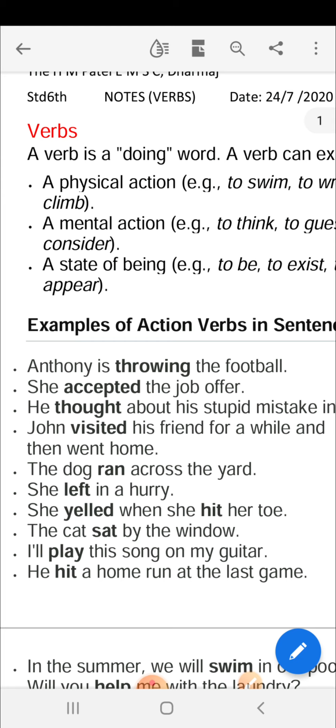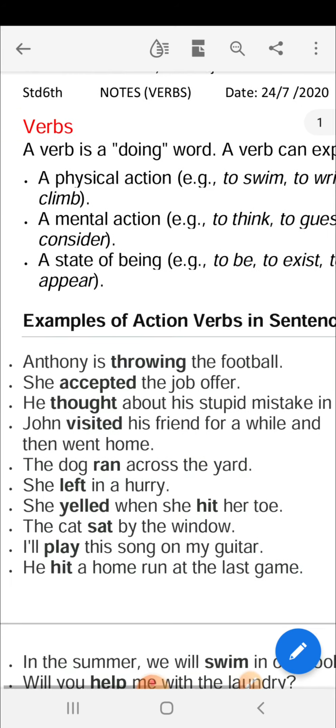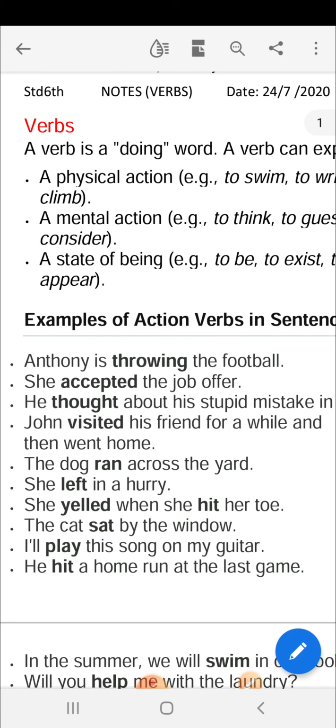Now I'll read some more sentences. Now you have to think which is the verb. John visited his friend for a while and then went home. The dog ran across the yard. She left in a hurry. She yelled when she hit her toe. The cat sat by the window. I'll play this song on my guitar. He hit a home run at the last game.